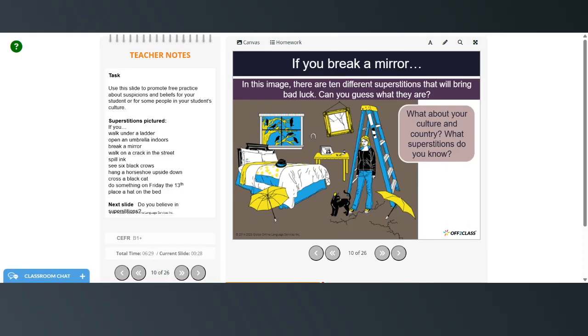Okay, so the superstitions they're pictured. If you walk under a ladder, if you open an umbrella indoors, break a mirror, walk on a crack, spilt ink. I don't know that one. That's one I'm not familiar with. You see black crows. If you hang a horseshoe upside down, a black cat crosses your path. If you do something on Friday the 13th, and if you place a hat on the bed.